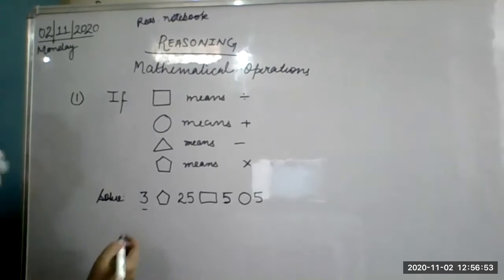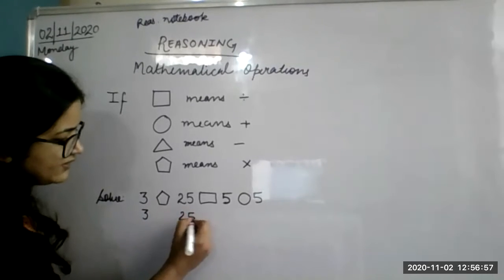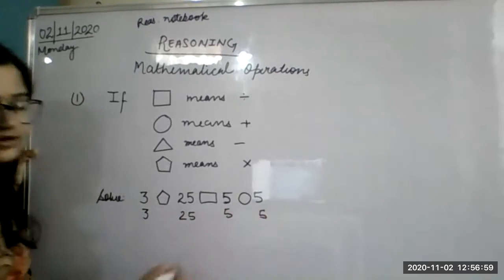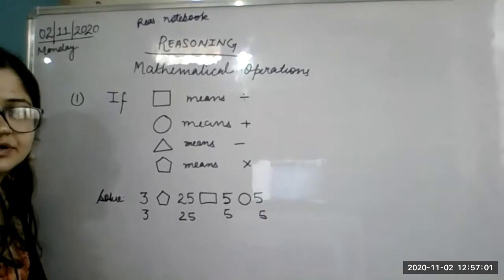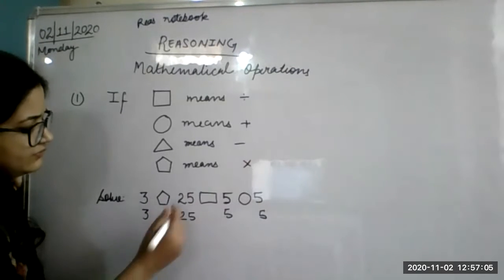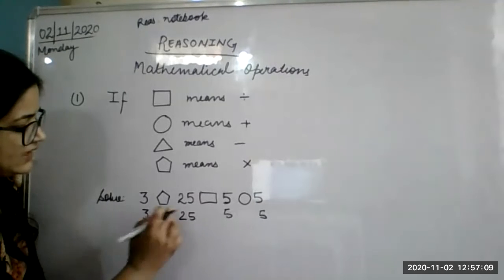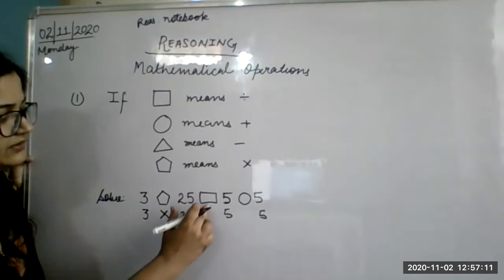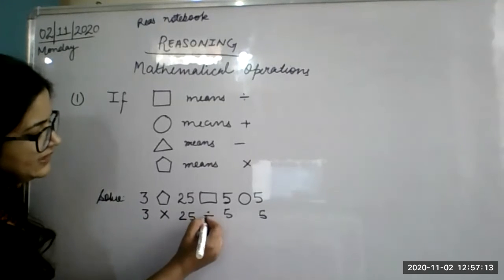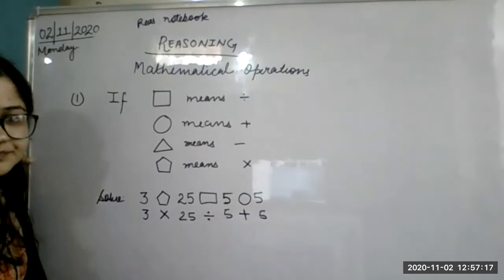The best way to do it, Ma'am, 3, 25, 5, 5. First of all, write the numbers as they are. Then instead of pentagon, write multiply. Let me explain. We will put one multiply here. Instead of this, we will put one divide over here. And in the place of circle, we will put a plus over here.